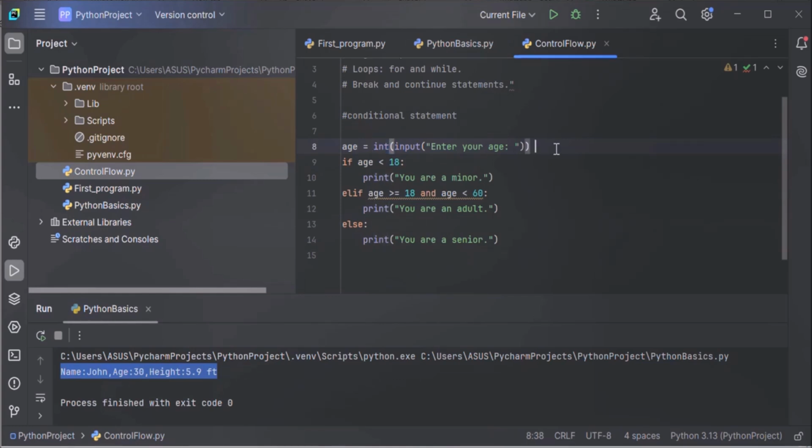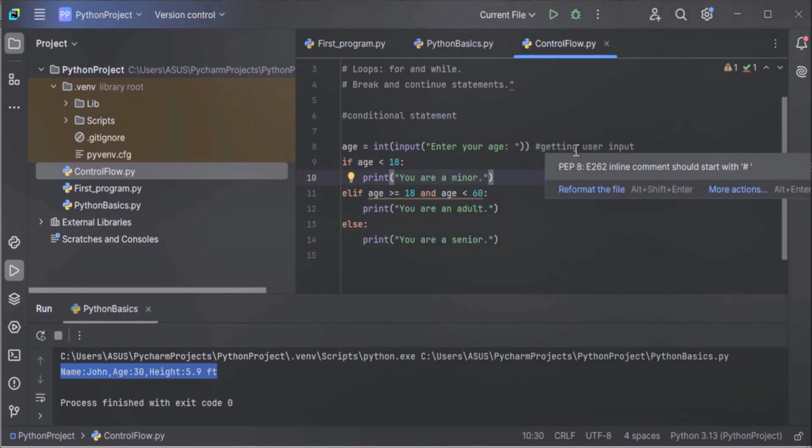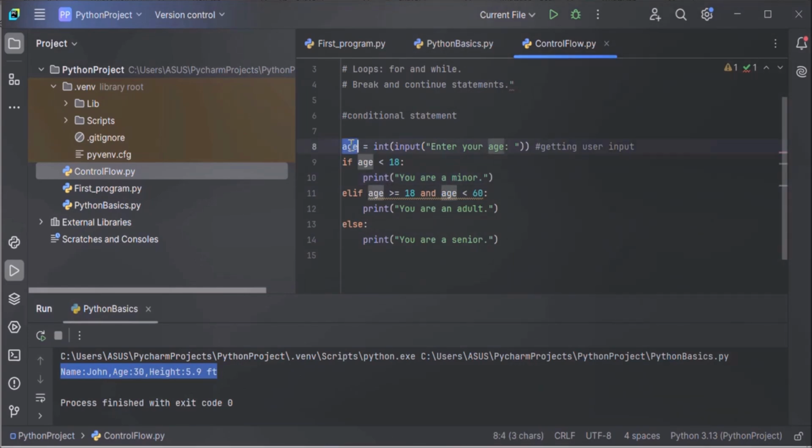To do that, we are using the int function. After converting the input to an integer value, we are storing that integer value in an age variable for further comparison.